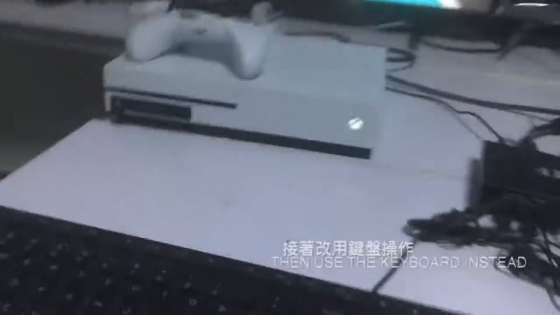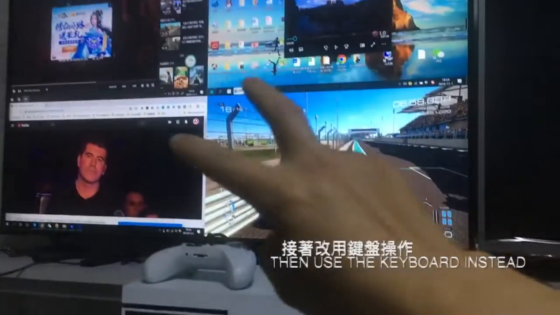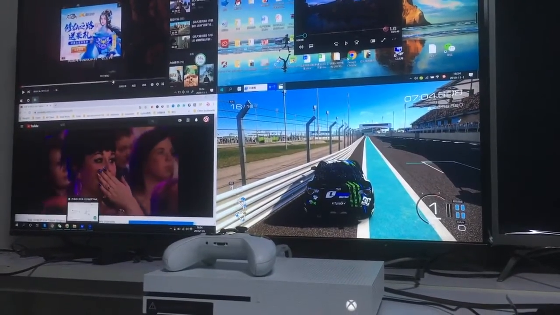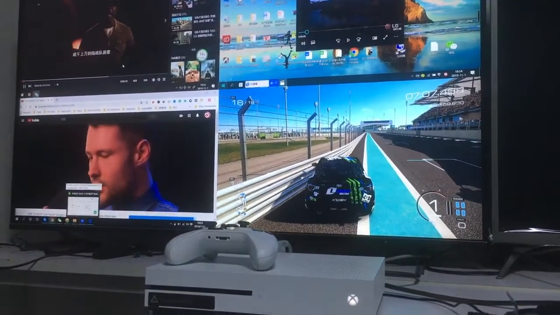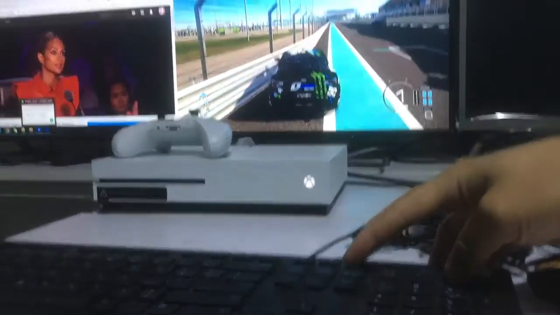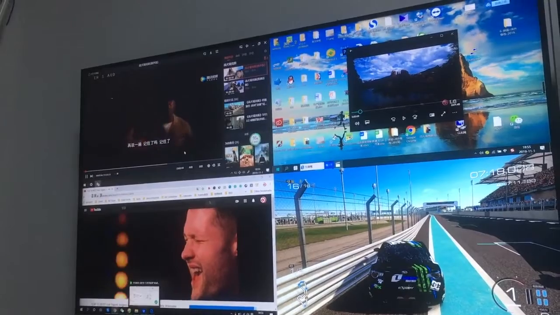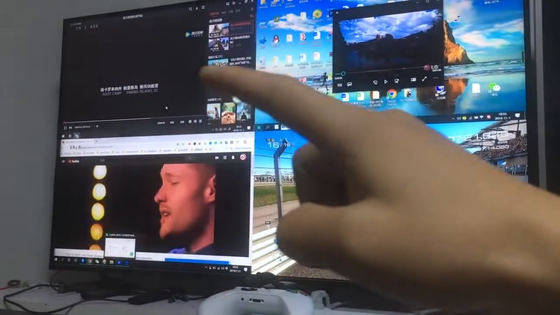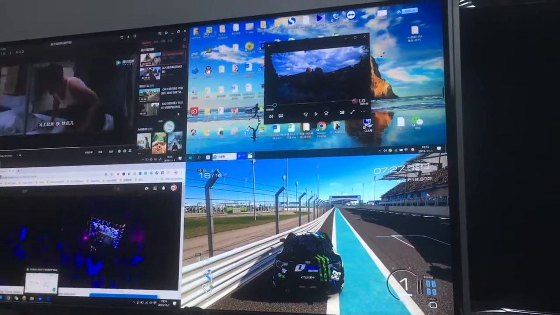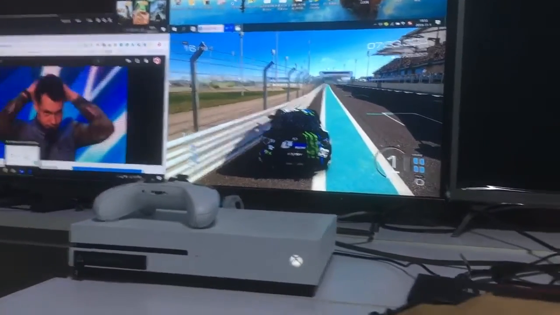Right now we can also use this keyboard for source switching and also sound switching. Right now we have 4 sources, and if you want to hear the source from the first laptop, we can just press the button. So now the sound is from this source. If you want to hear the sound from the second PC side, we can simply press the button.